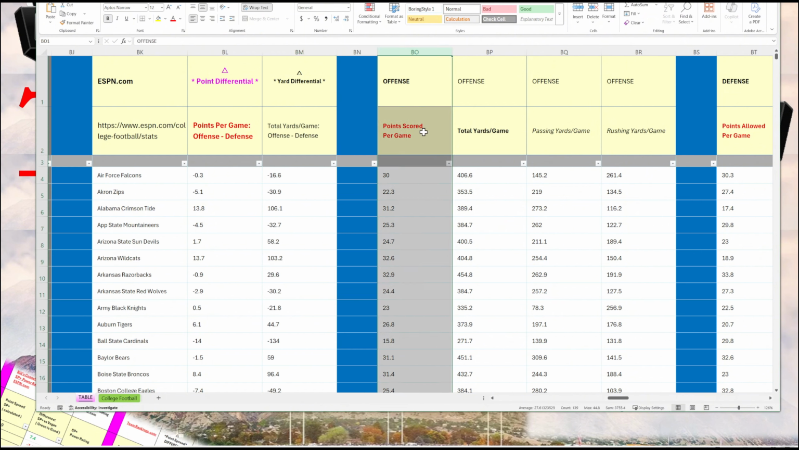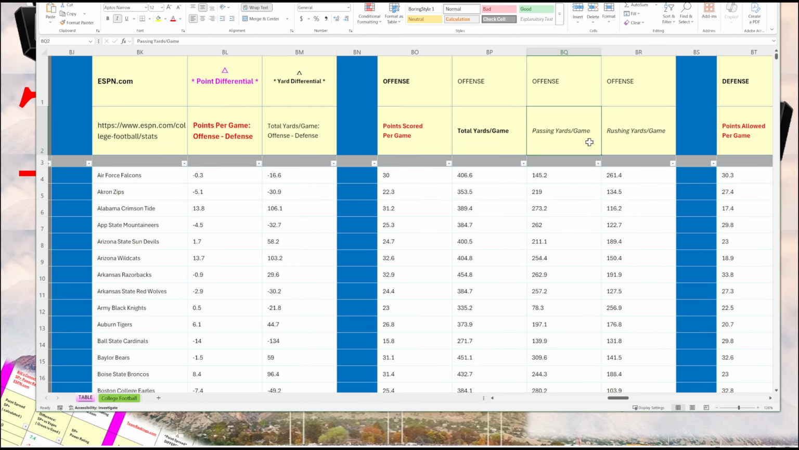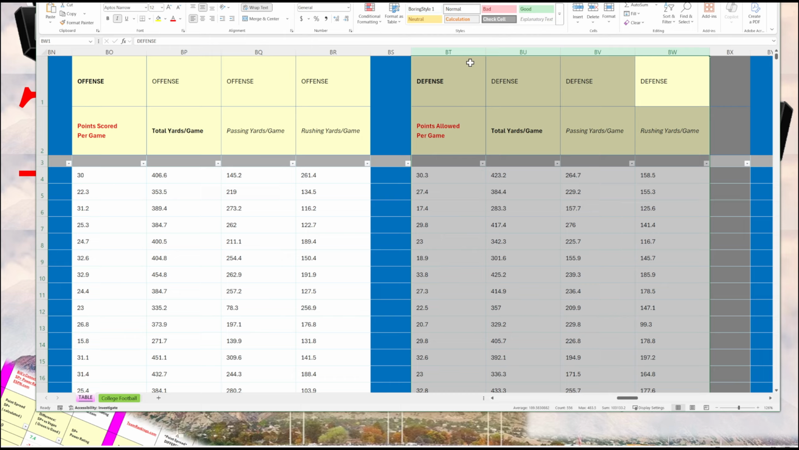Then we have the offense, which is points per game. And then I have here offense yards per game, also broken down by passing and rushing. And then the same information on the defensive side.